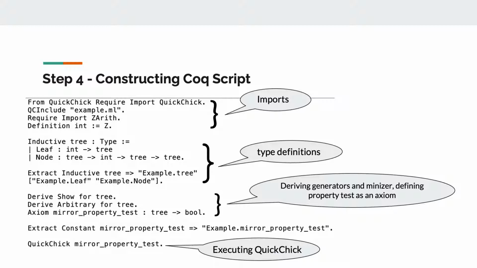In the last step, we construct the Coq script which contains some basic imports, Coq type definitions that were parsed in the previous step, and the derive statements used to derive the generators and minimizers for the data types. We then hijack the extraction mechanism to make sure that when QuickCheck generates trees, they will be using the OCaml definition, and when QuickCheck executes the property, it will execute the OCaml property. The only code that is then produced from Coq is the generators, printers, minimizers, as well as the glue code that puts everything together using type classes. Finally, QuickCheck executes the property test and reports any errors to the user.